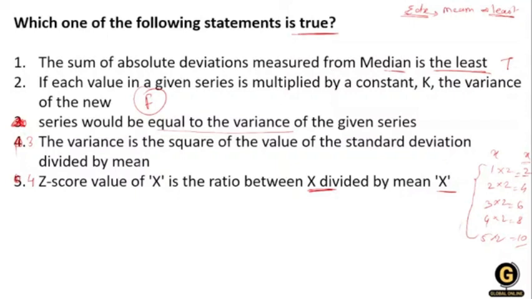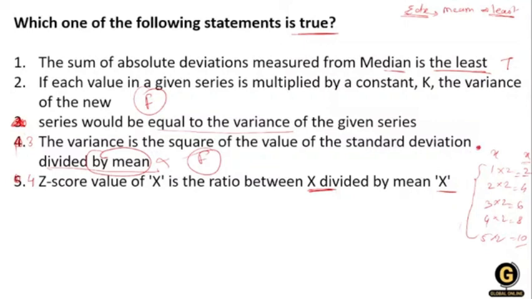Here the variance is the square of the value of the standard deviation, not divided by the mean. So this is also false. If the statement had said the variance is the square of the value of standard deviation and put a full stop over there, then it is true.